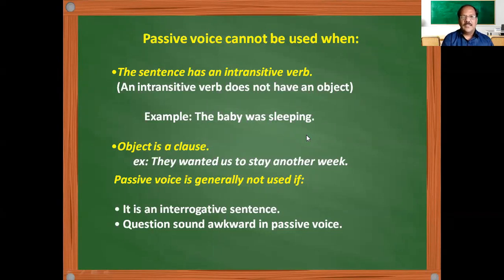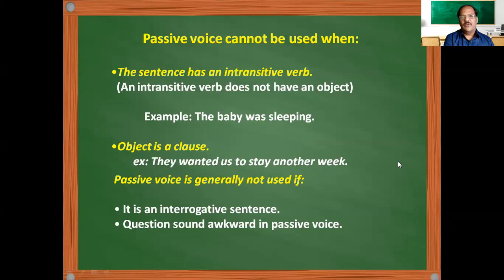And the object is a clause. Normally in the object place, what do we have? Either a noun or a pronoun. But if in the place of the object you are getting only a clause, then the passive sentence cannot be used. You have to use the active only. For example, "they wanted us to stay another week." So why is it so? Because only when there is an object, that can be converted into the subject in the passive voice.